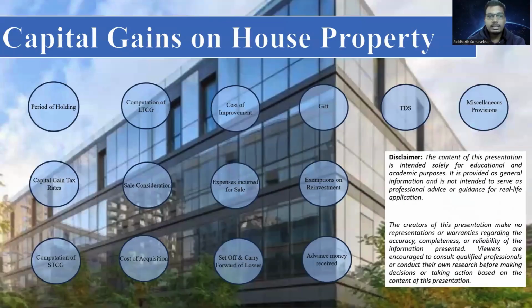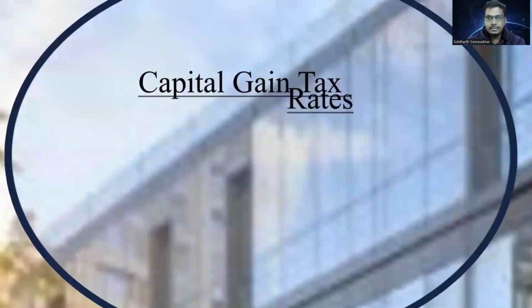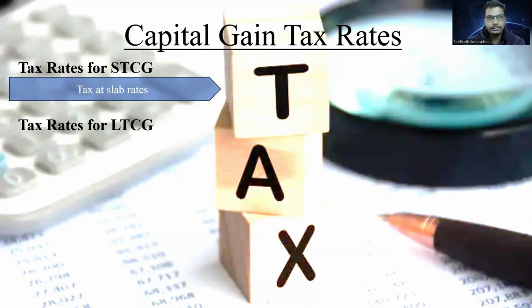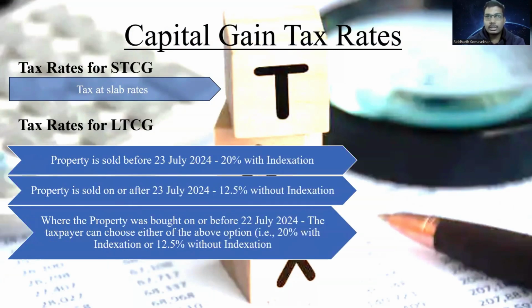Moving on to the capital gain tax rates. The tax rate for short-term capital gain, there is no specific tax rate. It is included in the slab rate. Tax rate for long-term capital gain, always remember only two rates here. One is 20% with indexation, 12.5% without indexation.